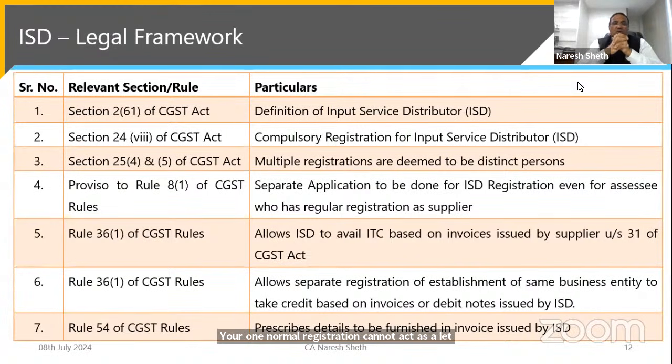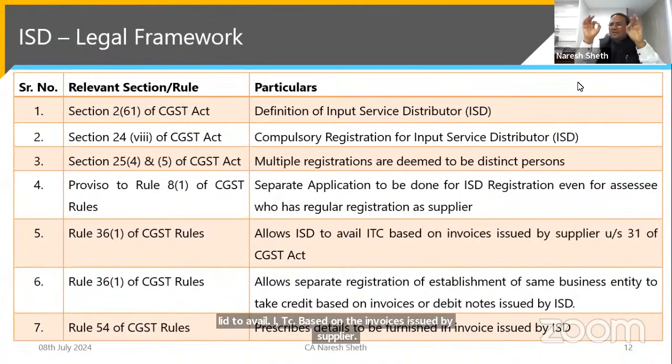Rule 36(1) of the CGST Rules allows the ISD to avail ITC based on the invoices issued by the supplier under section 31 of the CGST Act.